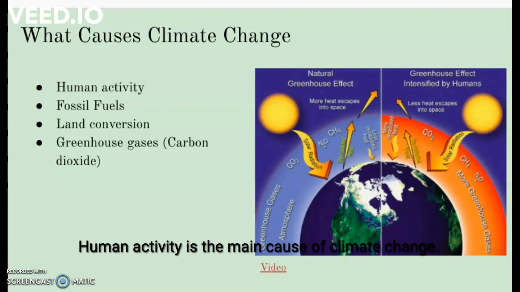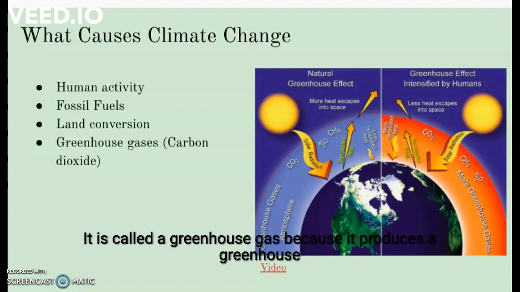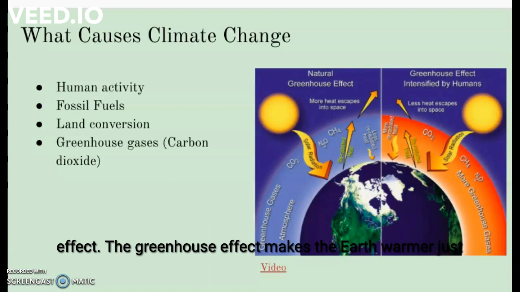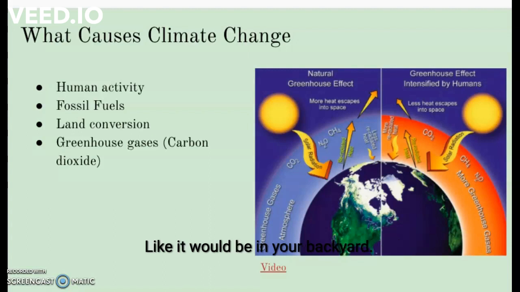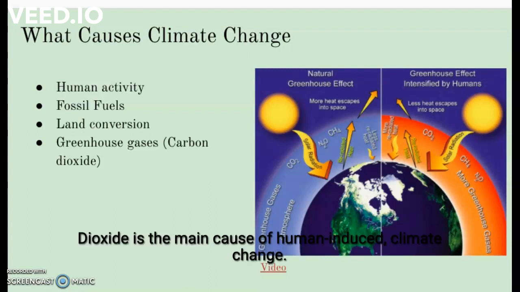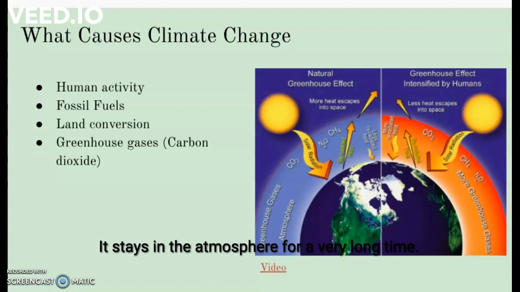So what exactly causes climate change? Human activity is the main cause of climate change. People burn fossil fuels and convert land from forests to agriculture. Since the beginning of the Industrial Revolution, people have burned more and more fossil fuels and changed vast areas of land from forest to farmland. Burning fossil fuels produces carbon dioxide, a greenhouse gas. It is called a greenhouse gas because it produces a greenhouse effect. The greenhouse effect makes the Earth warmer, just as a greenhouse is warmer than its surroundings, like it would be in your backyard. Carbon dioxide is the main cause of human-induced climate change. It stays in the atmosphere for a very long time.